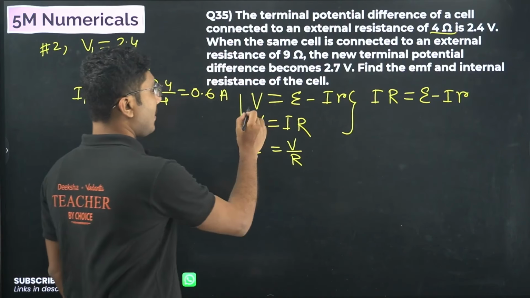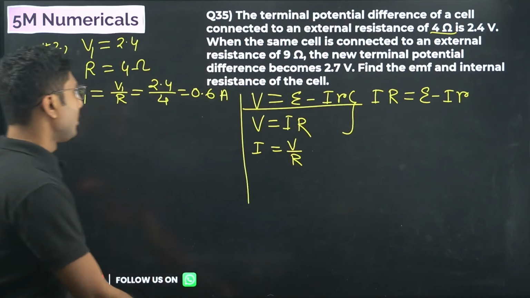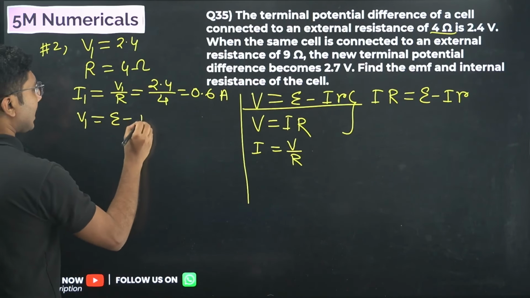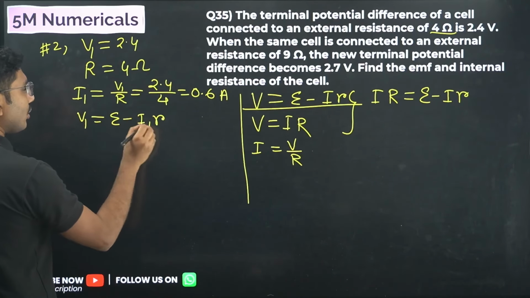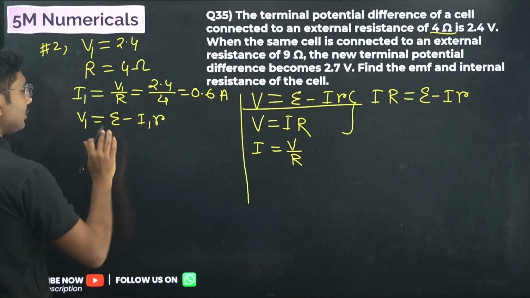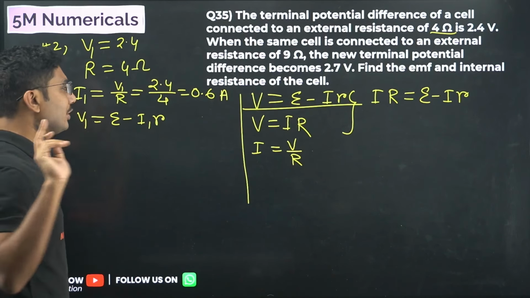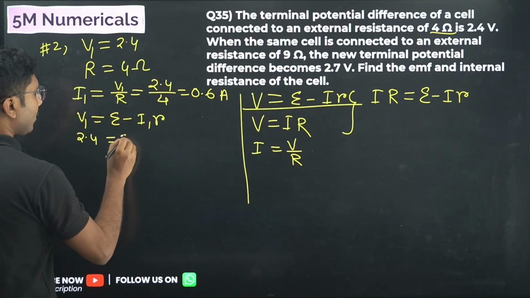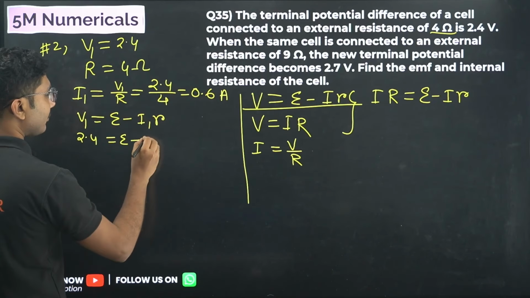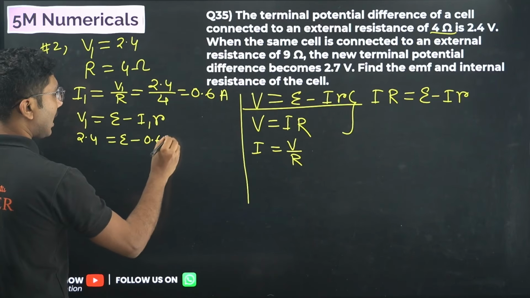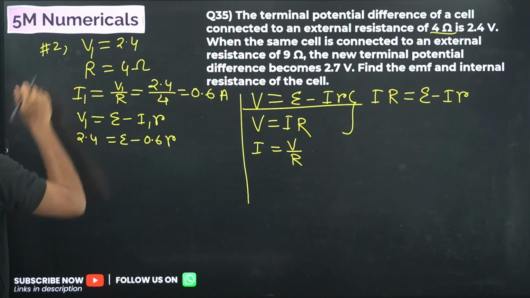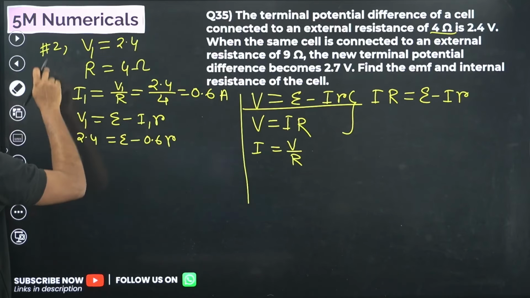V1 is again equal to epsilon minus I1 r. We do not know epsilon, we do not know r, right? So two variables, we need two equations to solve. So V1 is 2.4, epsilon we do not know, I1 we have calculated 0.6, r value we do not know. This is case number 1, by the way.